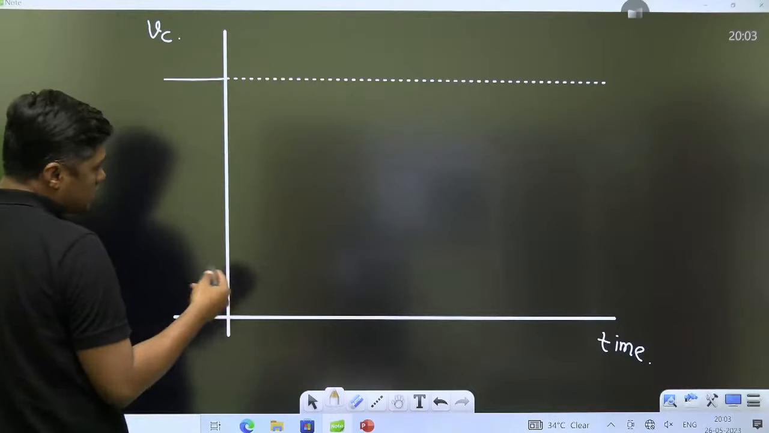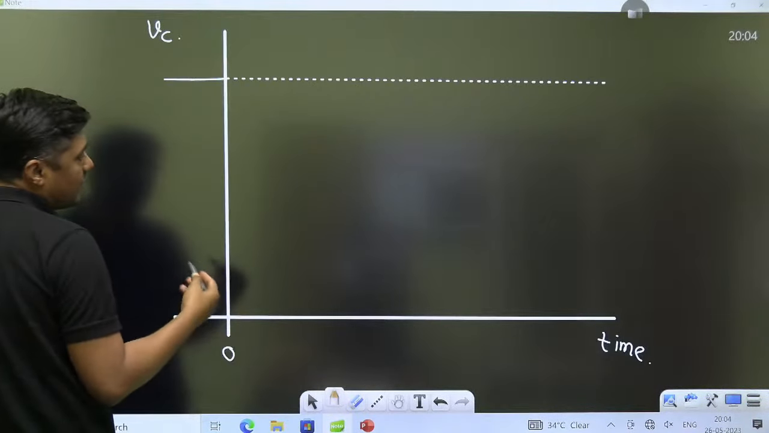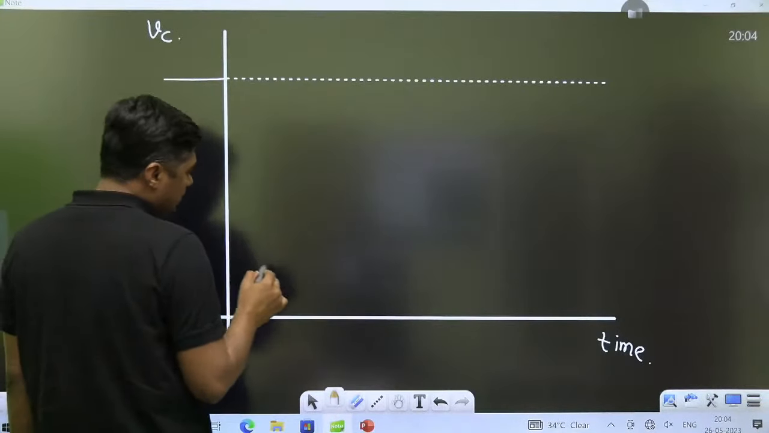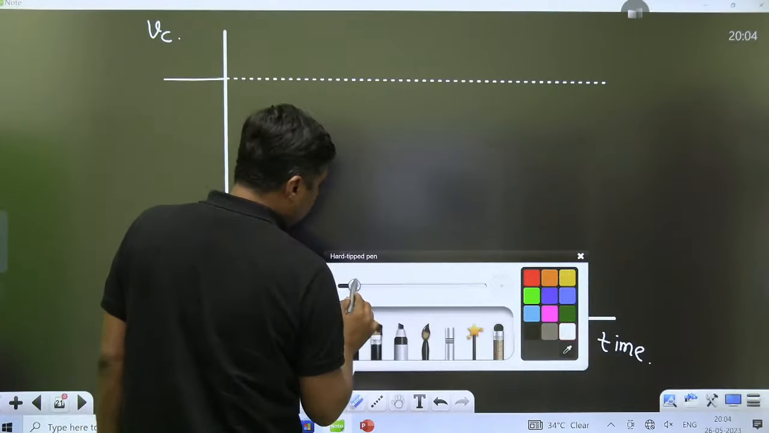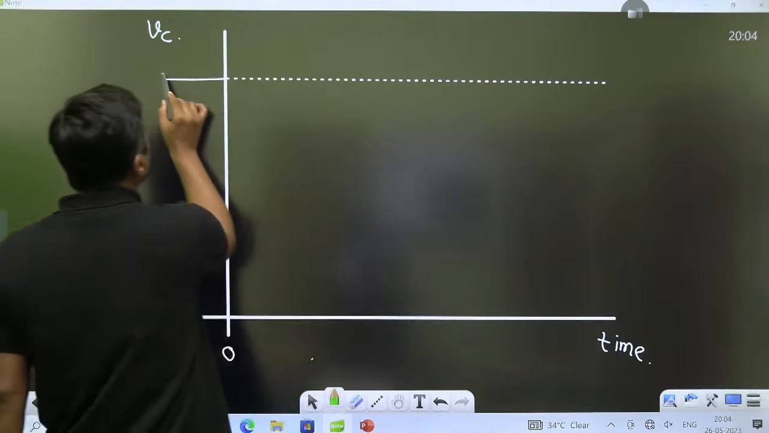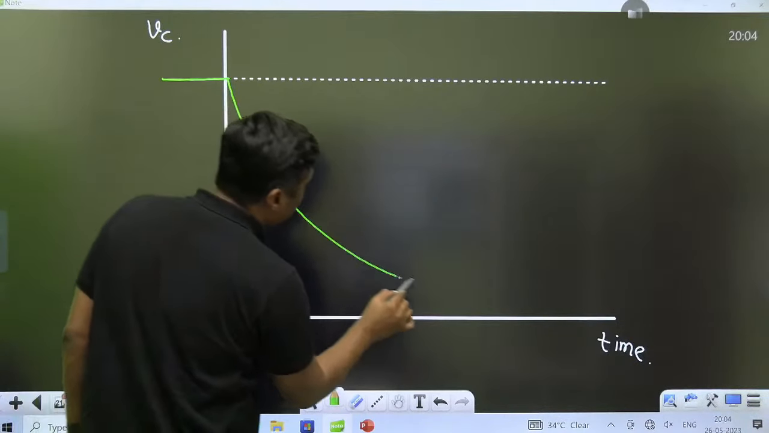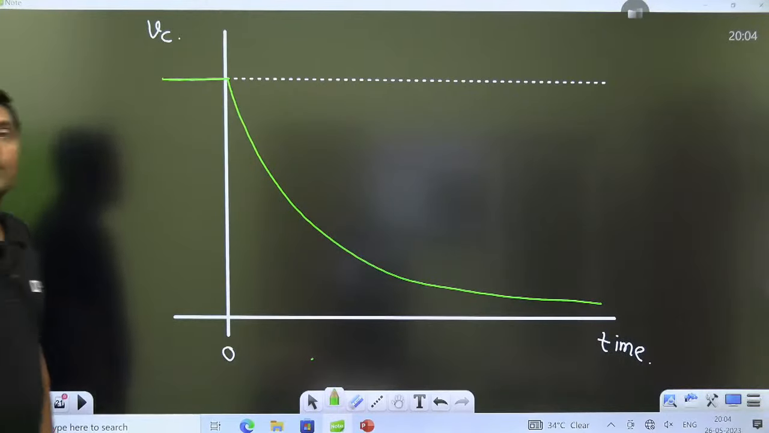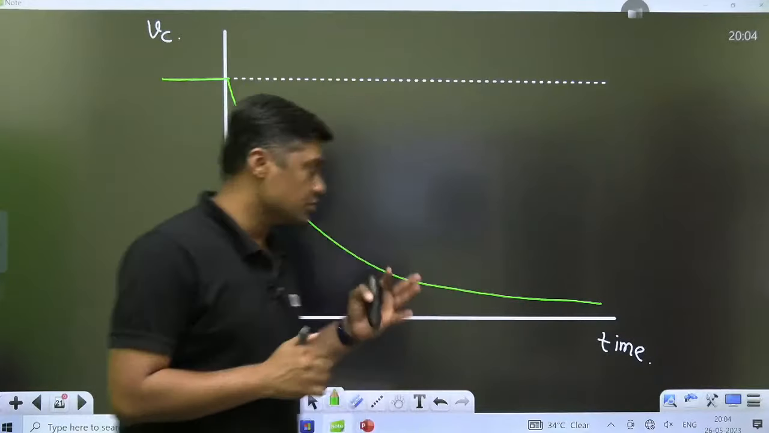And now the circuit will start. When the circuit starts, the capacitor will discharge exponentially, according to this equation. That is the curve, an exponentially decreasing function. Now, how can we find the different values?